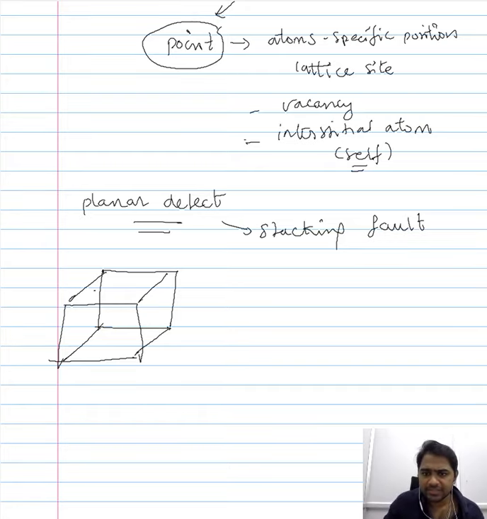Now, let us consider the FCC crystal structure. These are the atomic positions here. I will distinguish between the atoms that occupy the corners and the atoms that occupy the centers of the faces.